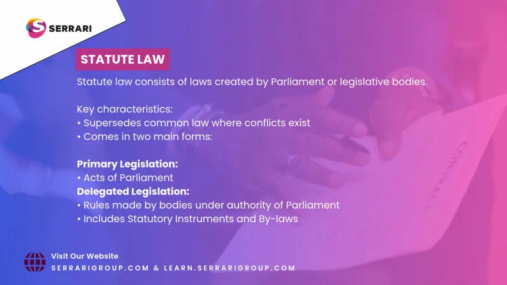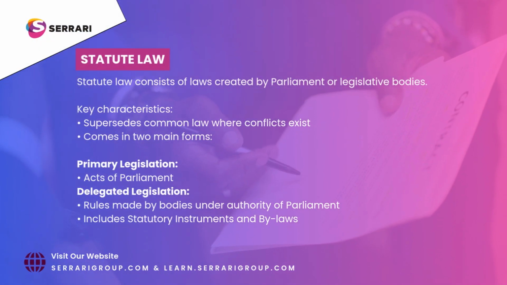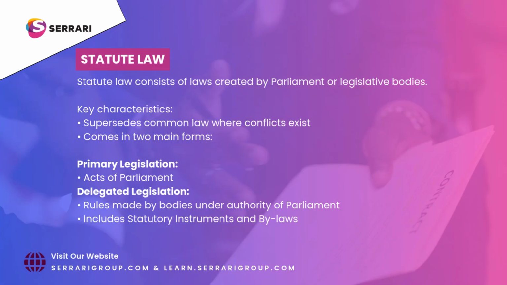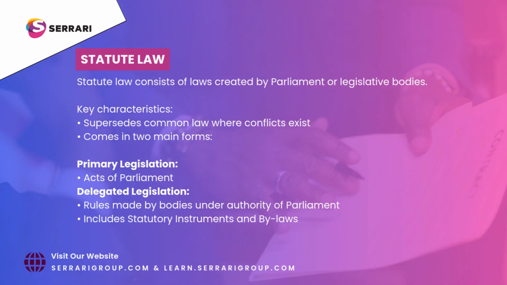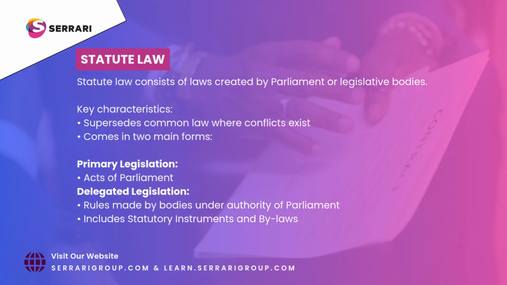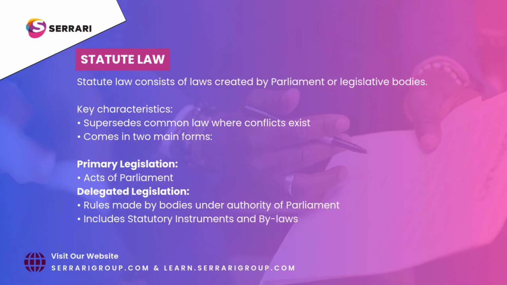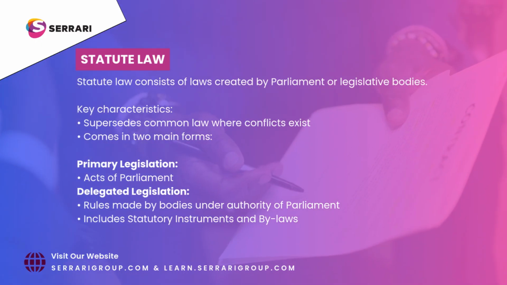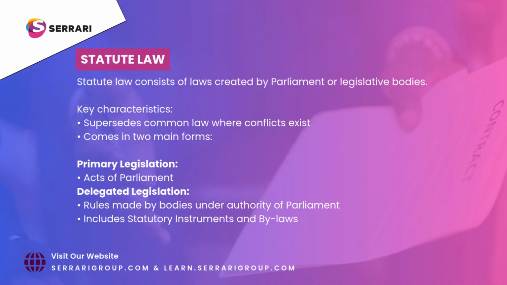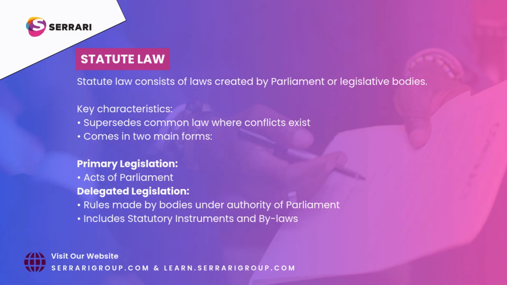Statute law. Statute law consists of laws created by Parliament or legislative bodies. Key characteristics. Supersedes common law where conflicts exist. Comes in two main forms: primary legislation, acts of Parliament, delegated legislation, rules made by bodies under authority of Parliament. Includes statutory instruments and bylaws.